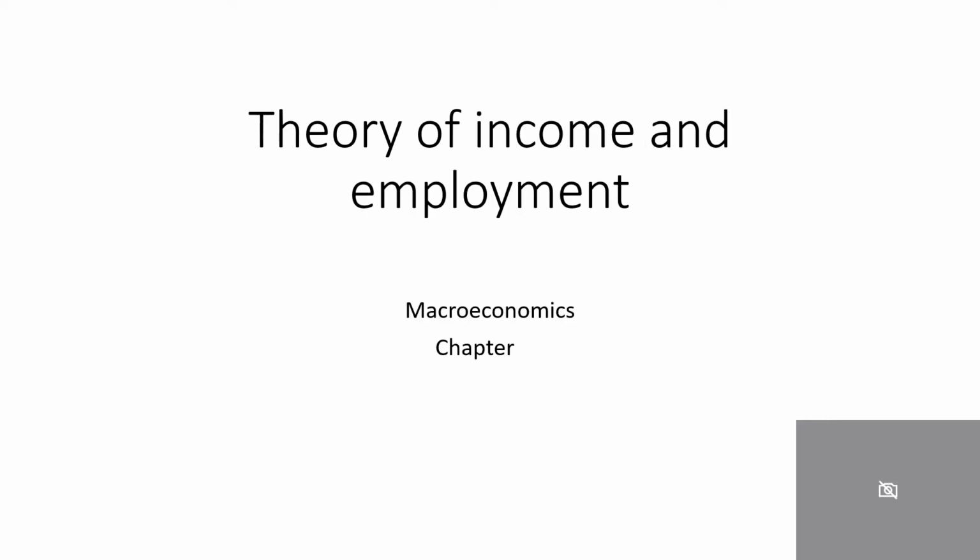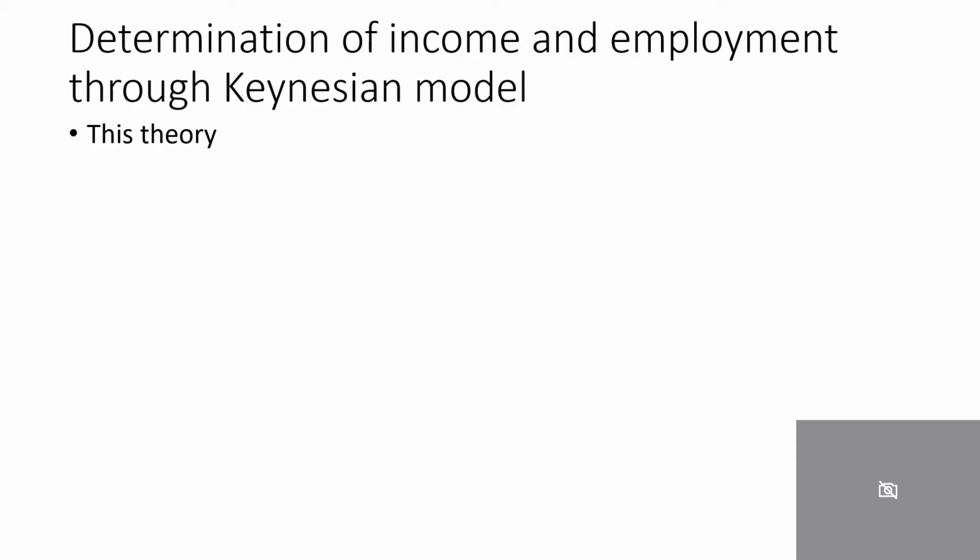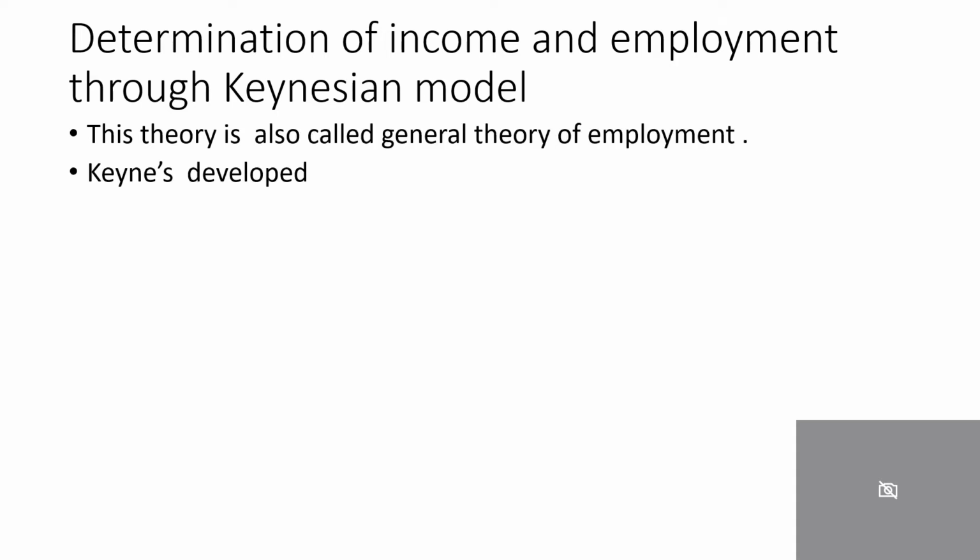Today we are going to study the theory of income and employment, and this is the first chapter in macroeconomics. This theory is one of the most important theories of macroeconomics. In this theory, we are going to study how income and employment are determined through the Keynesian model. This theory is also called the general theory of employment.